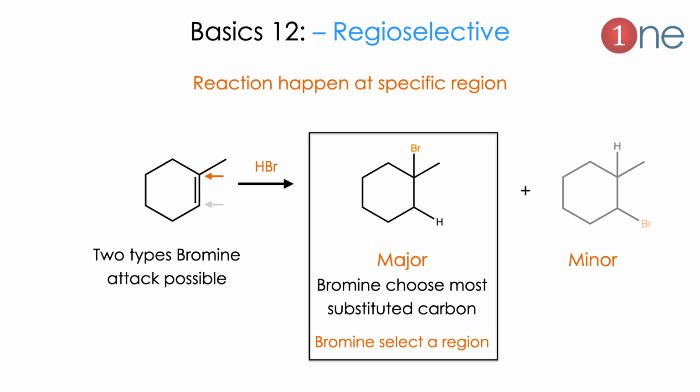Next basic will be regioselectivity. What does regioselectivity mean? The reaction has the possibility of two attacking sites, but the attacking species chooses the specific region. Here I show the attack of HBr on the alkene. Here there are two possibilities. Bromine can attack the more substituted carbon or less substituted carbon, but bromine prefers the more substituted carbon. This is called Markovnikov rule, we will see later. The other possibility will be minor. This is due to the stability of carbocation. Regioselective simply means that the bromine only attacks the more substituted carbon.